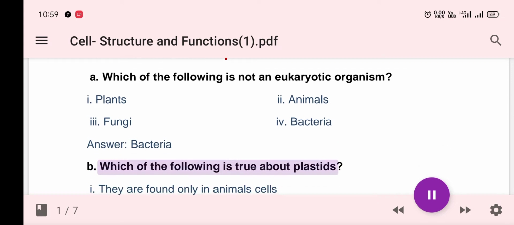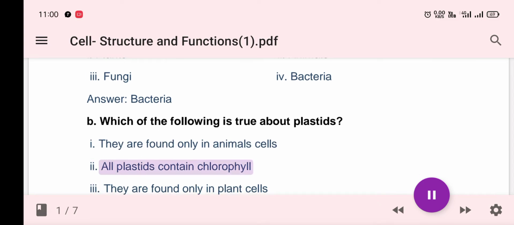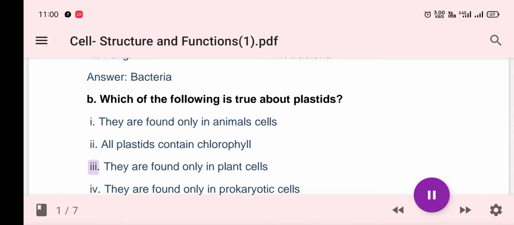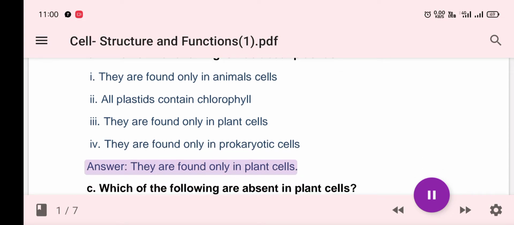B. Which of the following is true about plastids? I. They are found only in animal cells. II. All plastids contain chlorophyll. III. They are found only in plant cells. IV. They are found only in prokaryotic cells. Answer: they are found only in plant cells.